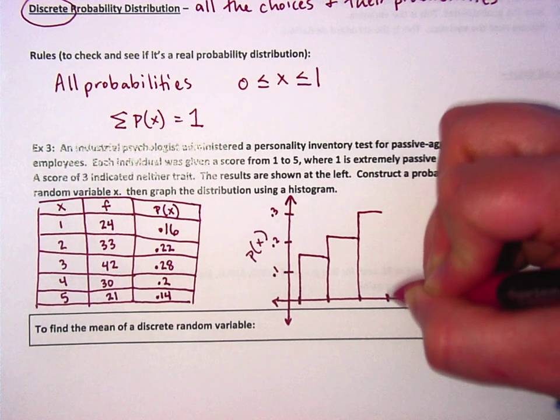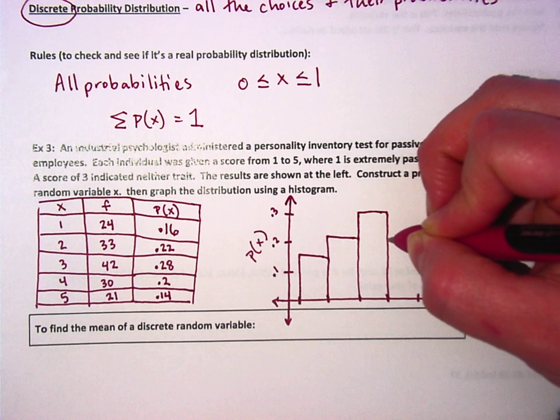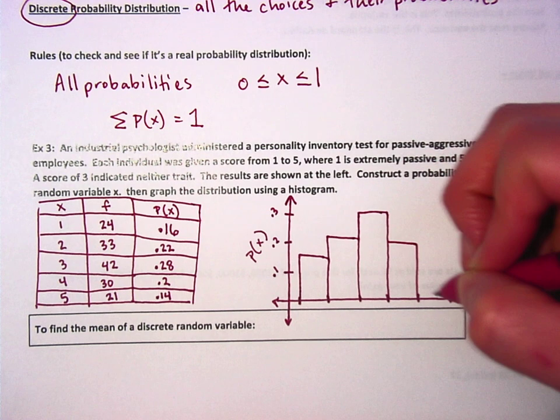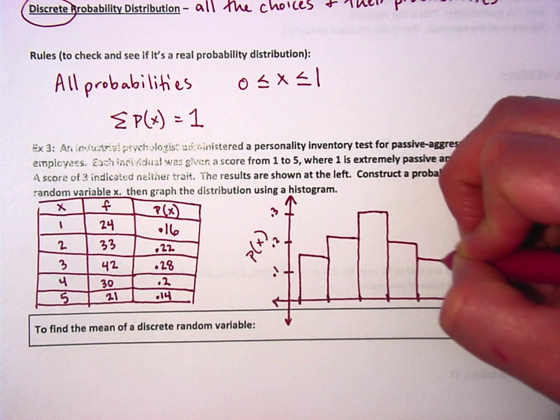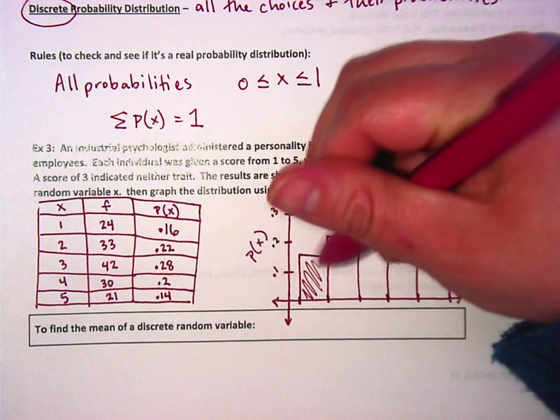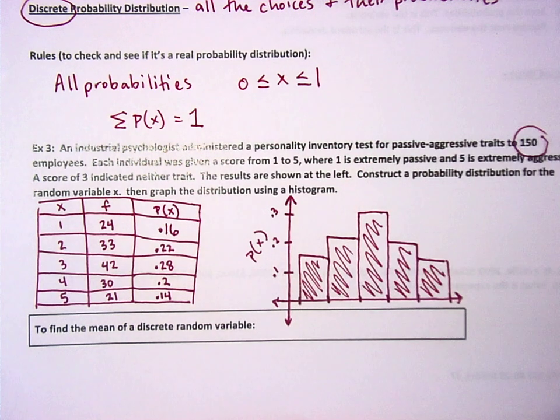And then 28. And then 20. And then 14. Most people rated themselves in the very middle.